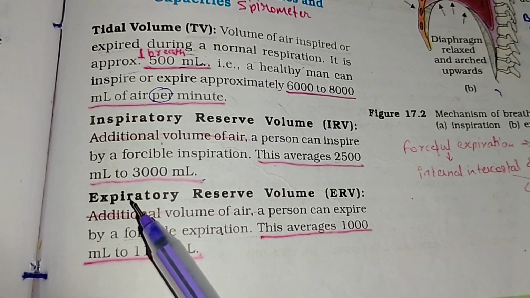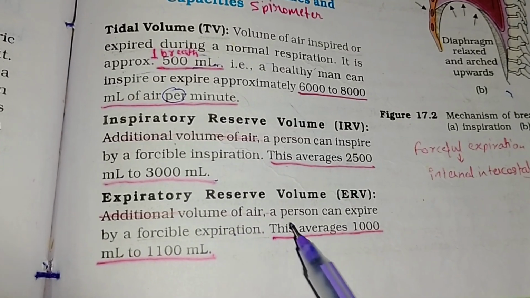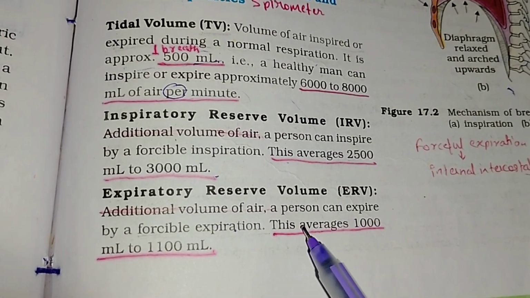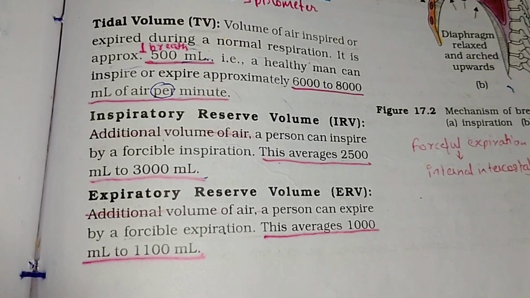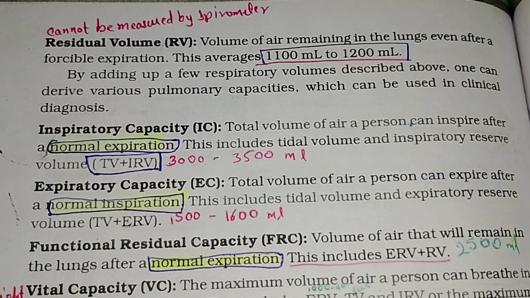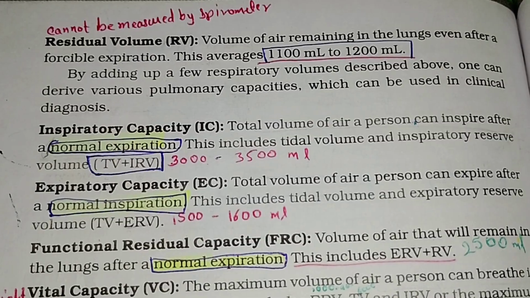Expiratory reserve volume (ERV): additional volume of air a person can expire by a forceful expiration. This averages 1,000 ml to 1,100 ml. Residual volume (RV): volume of air remaining in the lungs even after a forceful expiration. This averages 1,100 ml to 1,200 ml.